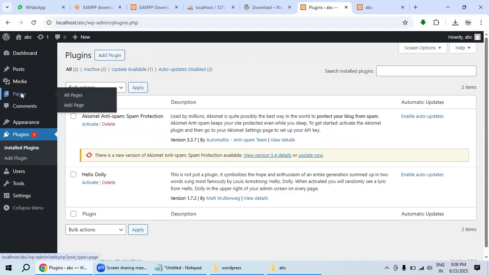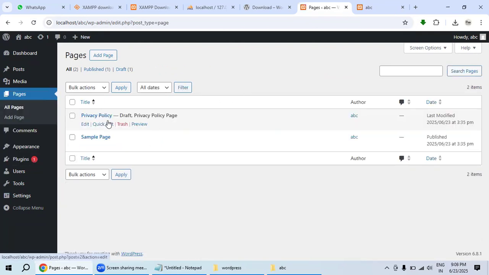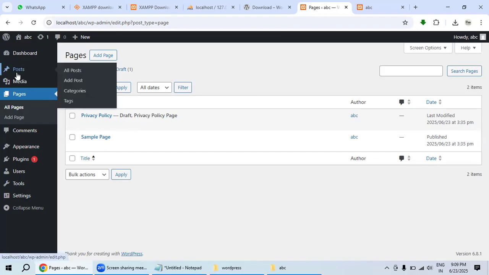By default, it had 3 themes or 2 plugins itself. And over here, you can see how many pages it had by default. By default, it had only 2 pages, privacy policy and sample page. If you want to create a news channel, then every news channel has some posts, articles. So there is an add post option. Every article has categories, like movie article, education article, job article, political article. We can create those categories. Even tags we can do for that as well.